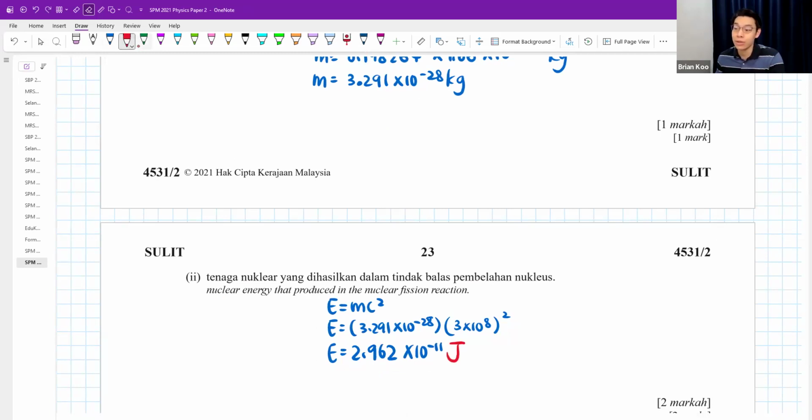Guys, I want to remind you, if you want to get joules, you must make sure this is in kg. It cannot be in AMU. Must be in SI unit. And this one is SI unit, don't have to worry. Speed of light. Okay, it must be kg. Then only you can get joules.